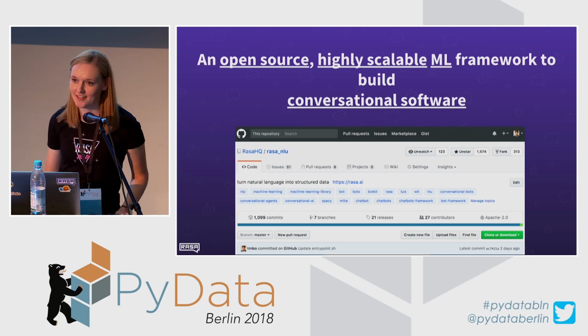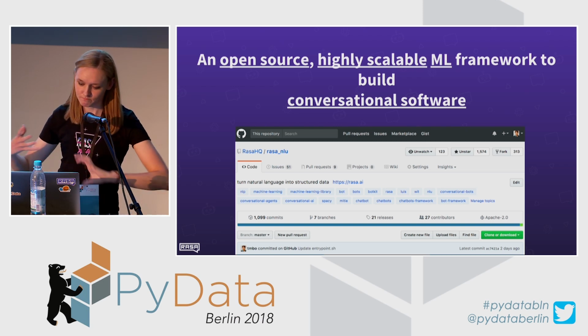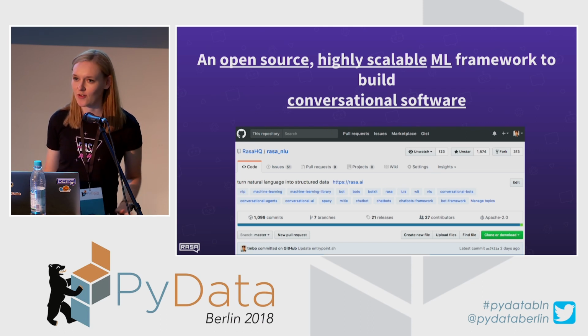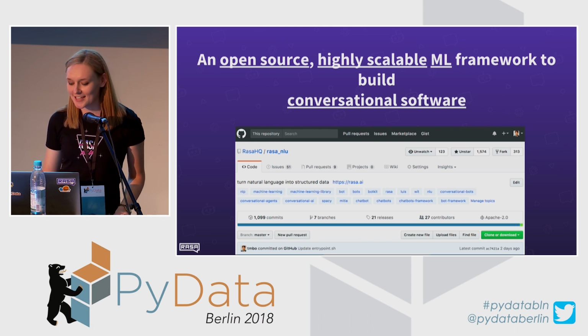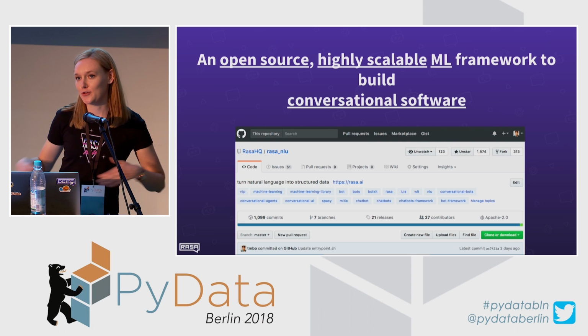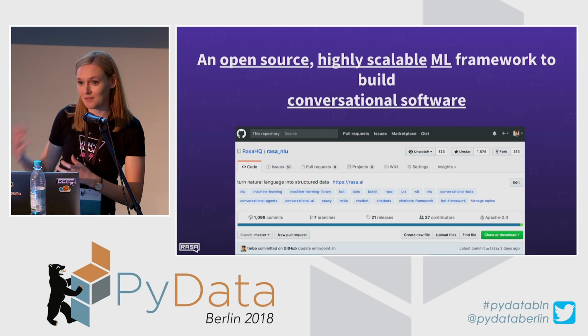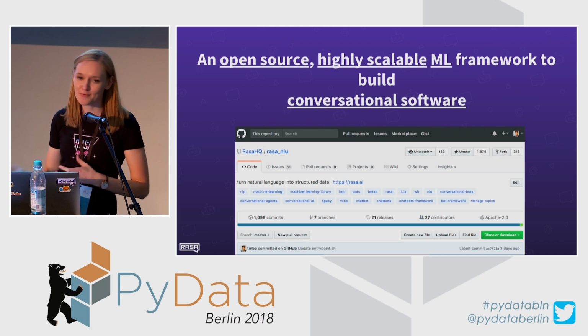So what is Rasa? As I mentioned, Rasa as a company is working on software for conversational AI, and the main software stack that Rasa is developing is called Rasa Stack, which consists of two open source libraries, Rasa NLU and Rasa Core, and they are open source, so anyone can use them and hack them. And Rasa NLU is a library for natural language understanding. So you would use this type of library to teach your chatbot to understand what a user is saying, so what they mean by asking questions or saying specific things.